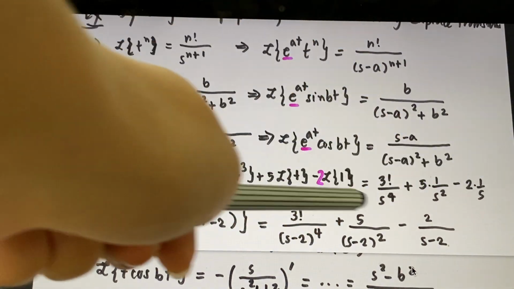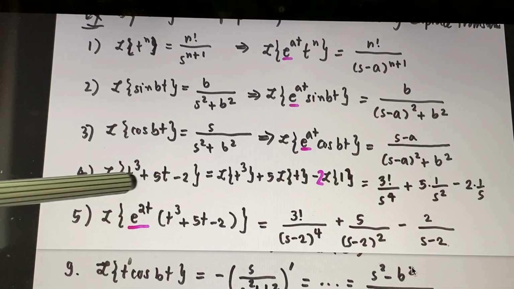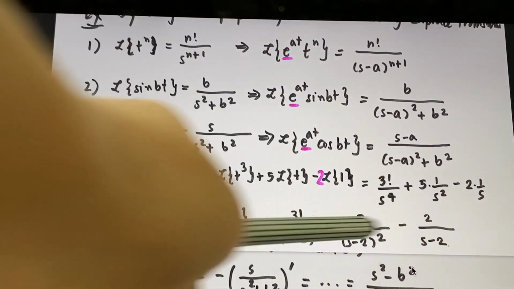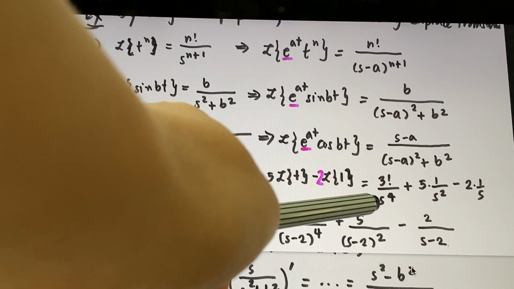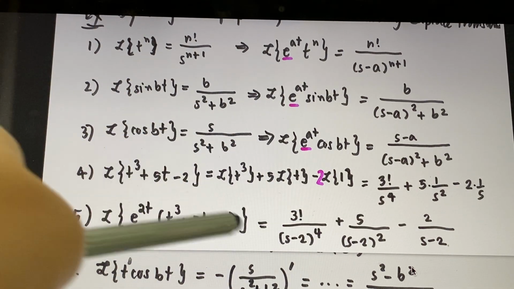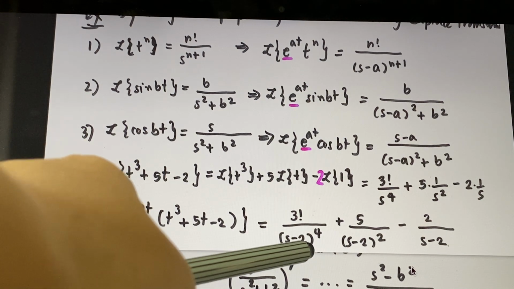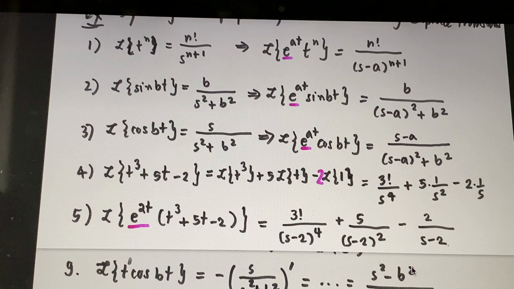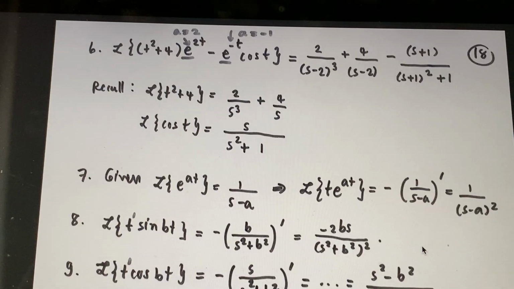And if you shift this whole thing with e to the 2t, so wherever there is s, you need to plug in s minus 2, see? Because we have exactly the same function as number 4. So we have s minus 2 right here. Plug in s minus 2 and s minus 2. Is that easy? Okay, see more examples.